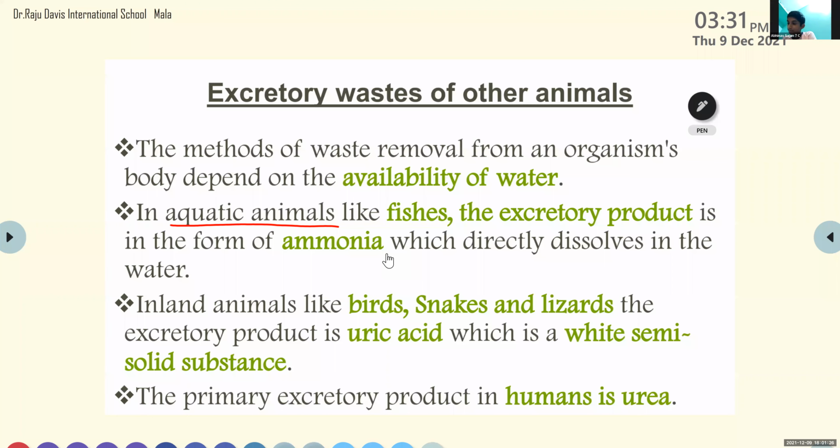And how is it removed from the body? It directly dissolves in water. This is the excretion process in fishes. Just like us, they do not possess kidneys. The major excretory product of fish is ammonia, directly dissolved in water.